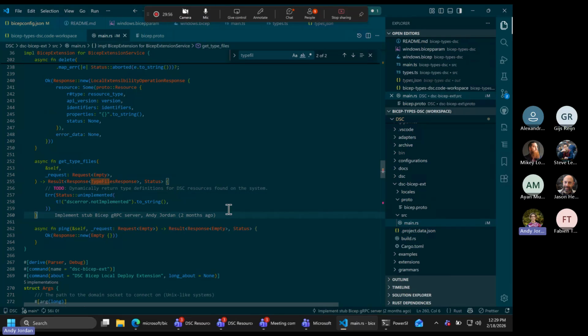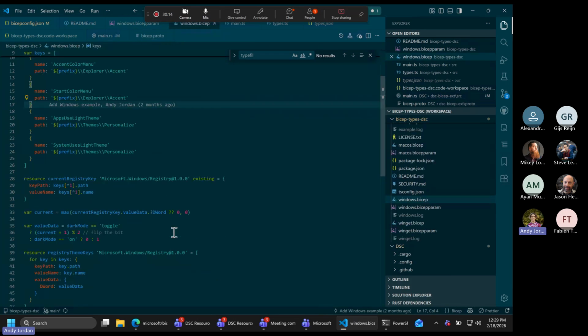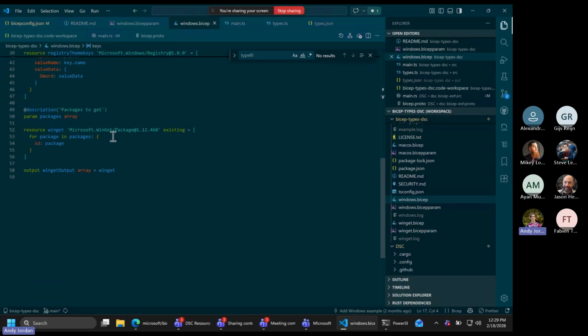Yeah, I bet so. And that's like one of the big things I see as the next steps for this for me: I want that live typing done, and I want to teach Bicep itself about semantic versioning support. Right now, if you saw, there are versions. If I go back to that Bicep file, the one that gets me, for instance, is the winget package version. Bicep right now just kind of requires that to be the version. If I set this to something else, like 100, it's fine.